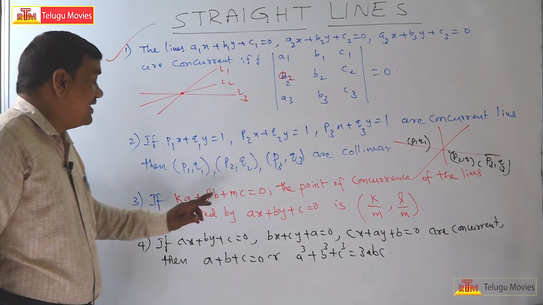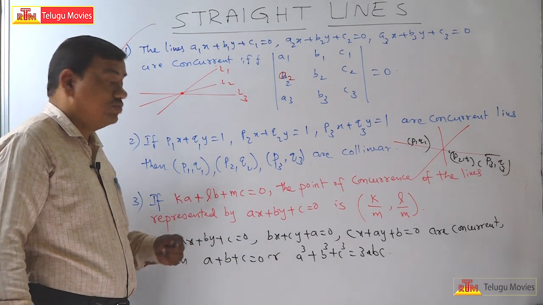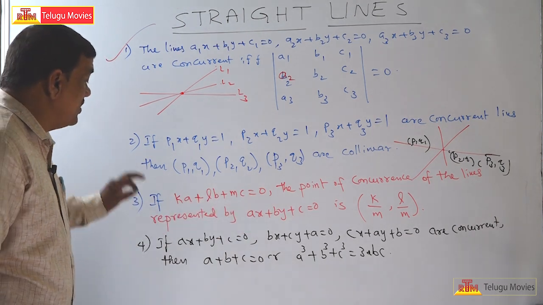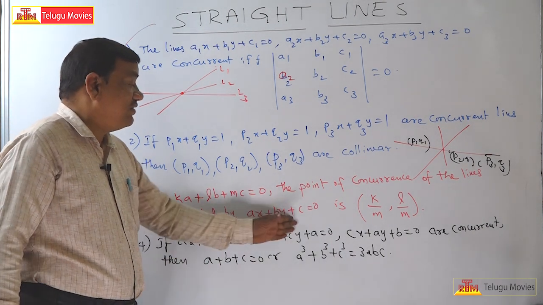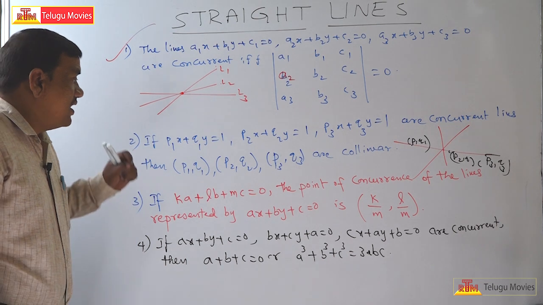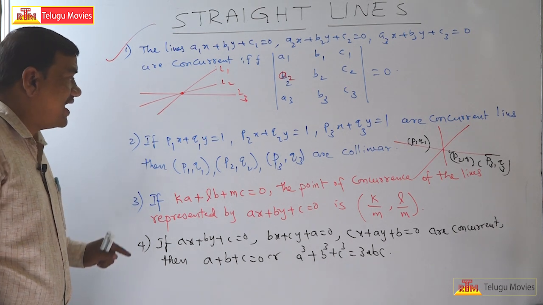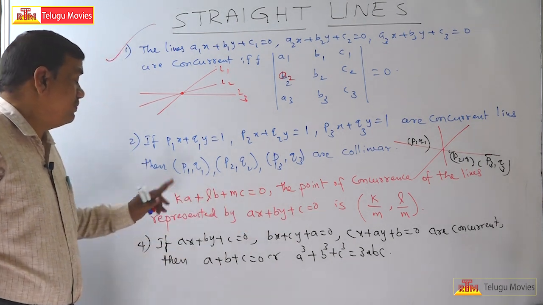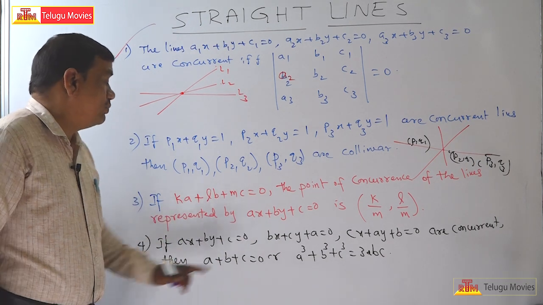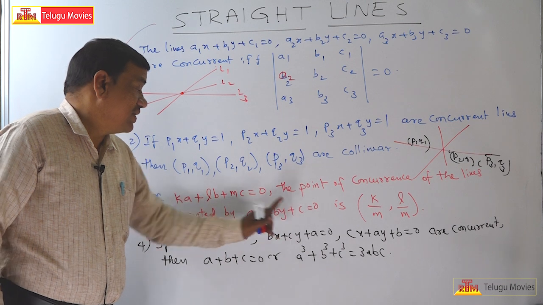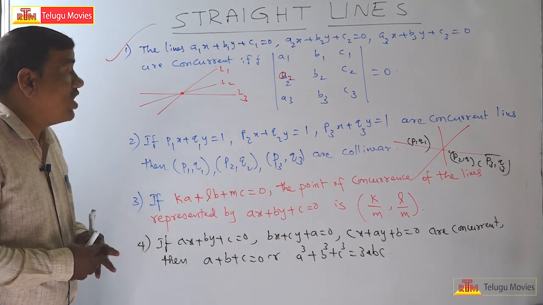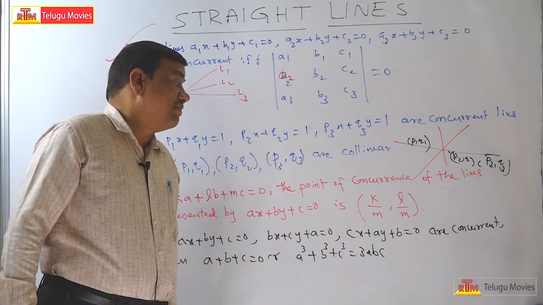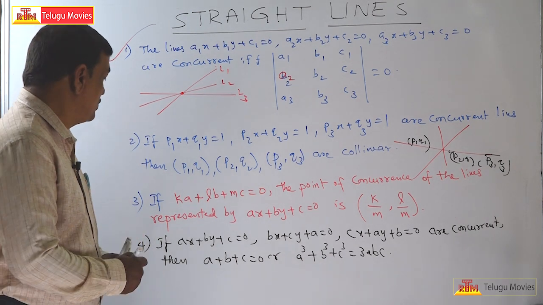if Ka plus Lb plus Mc is equal to 0. So here K, L, M, A, B, C like that. The point of concurrence of the lines represented by Ax plus By plus C is equal to 0. If this condition is satisfied, then in place of x, K should be there, in place of y, L should be there, in place of C, M should be there. Then the point of concurrence of the lines represented by Ax plus By plus C is equal to 0 is how much? K by M comma L by M. So that is the third point.